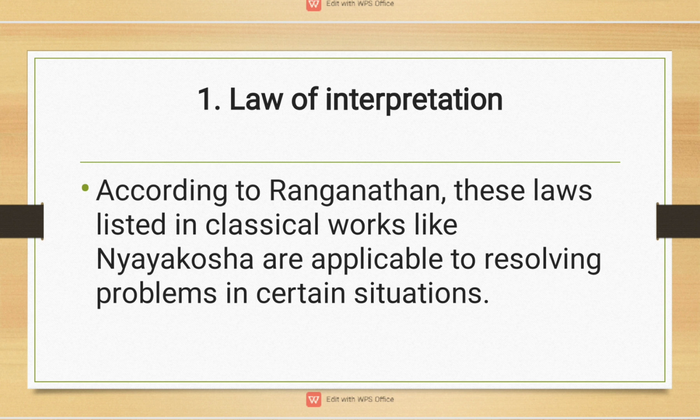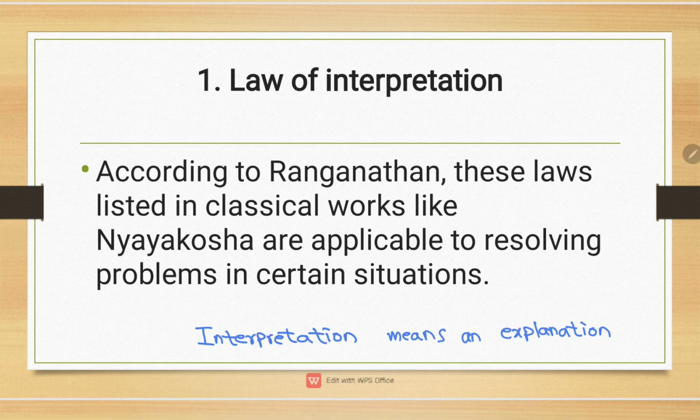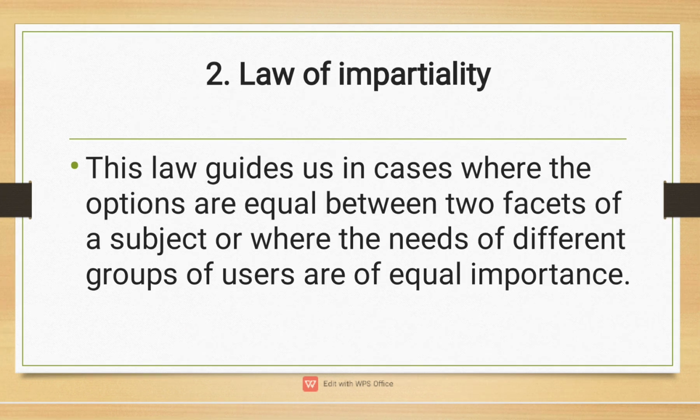Law of interpretation. According to Ranganathan, these laws listed in classical works like Nyaya Kosha are applicable to resolving problems in certain situations. Just simply understand that interpretation means an explanation. Law of impartiality. This law guides us in cases where the options are equal between two facets of a subject or where the needs of different groups of users are of equal importance.